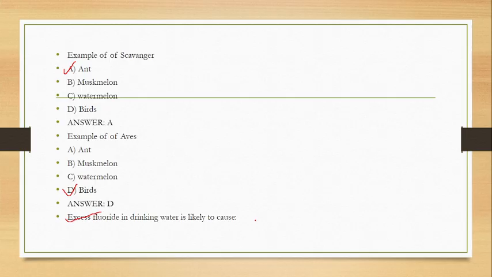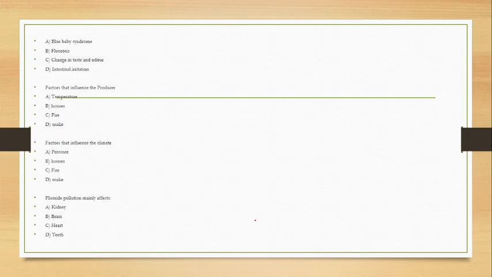Later on we have so many things also there. So this is the adverse effect. The question is: what disease may be there because of the excess of fluoride? So the correct answer is here. Here I can also mention the blue baby syndrome. This is because of the nitrate. Here, it is because of the fluoride.